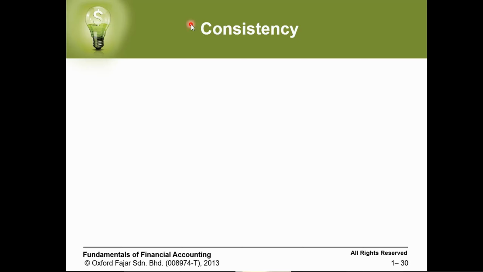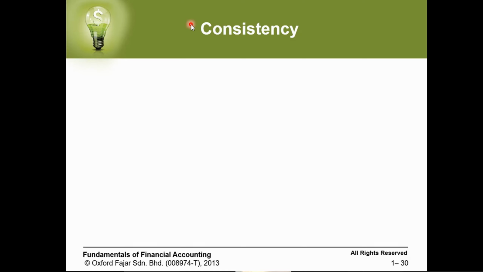Consistency is one of our overriding concepts, which is very important. Because we sometimes have different ways of dealing with transactions, we need to be consistent. For example, taking depreciation for some of our assets. Depreciation, I'm going to explain it later, but it's a kind of money we deduct each year to recover the asset later. So if I have a machine and I take depreciation for it each year, starting at 10%, I always have to take the same amount of money.